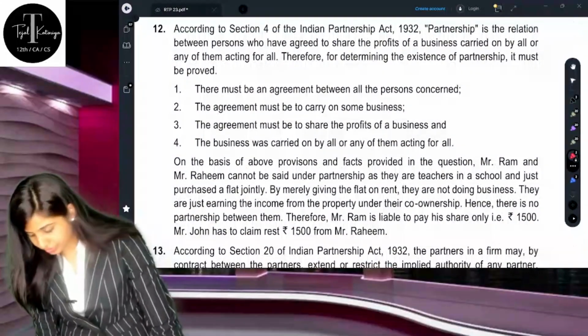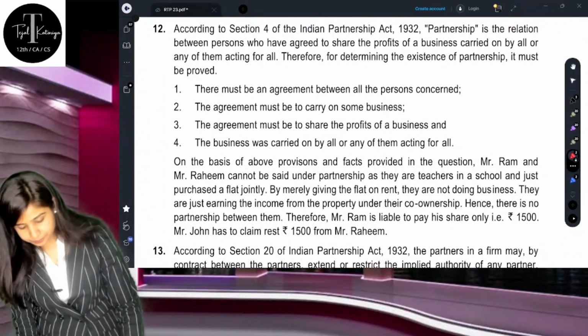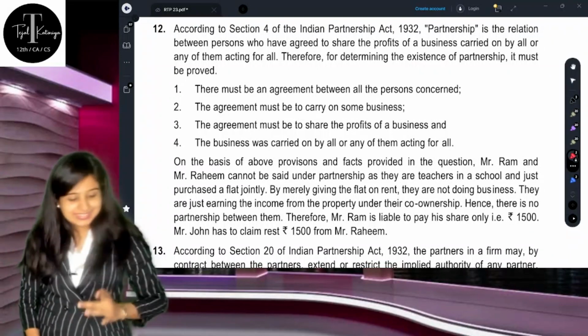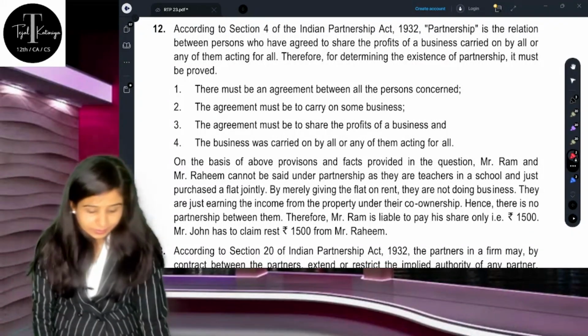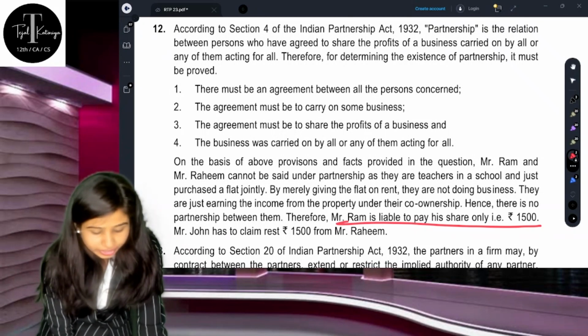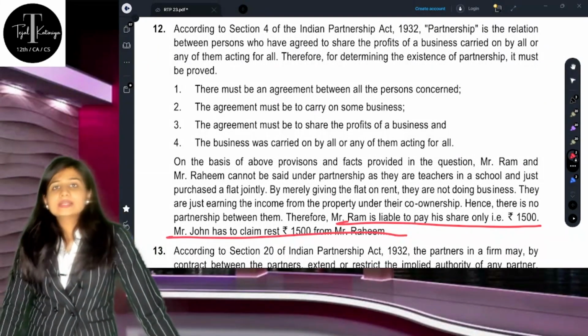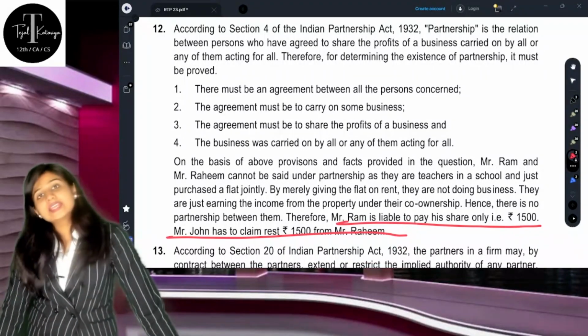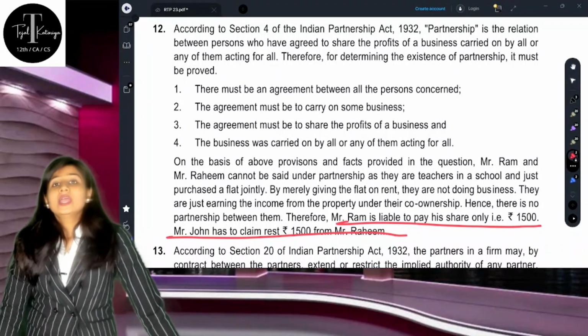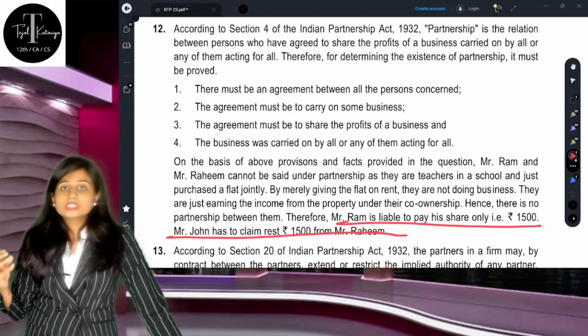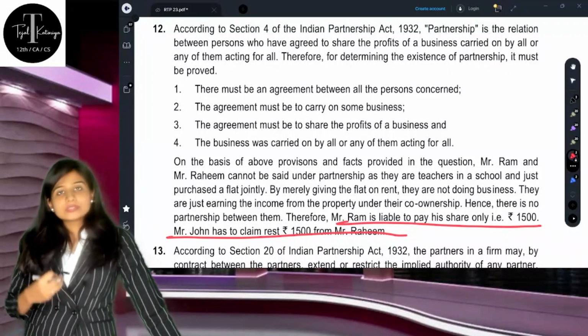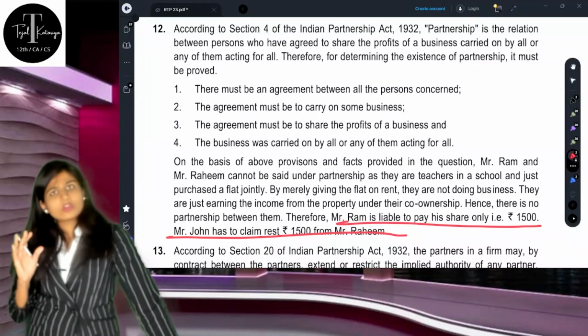So in this situation, understand, Mr. John can claim that Mr. Ram is liable to share 1,500 and Mr. Rahim 1,500. This should not be treated as if they are partners and jointly and severally liable with unlimited liability, where Mr. John could ask for the entire compensation from any one partner.